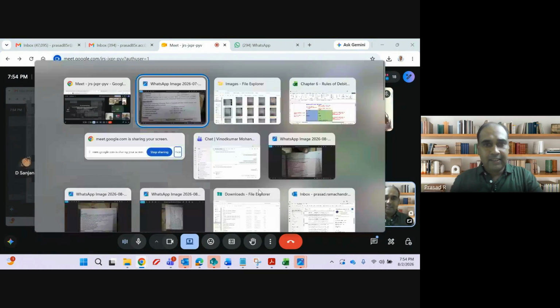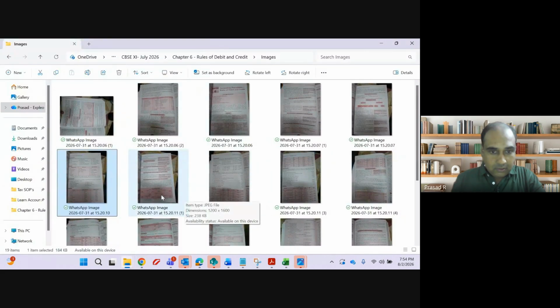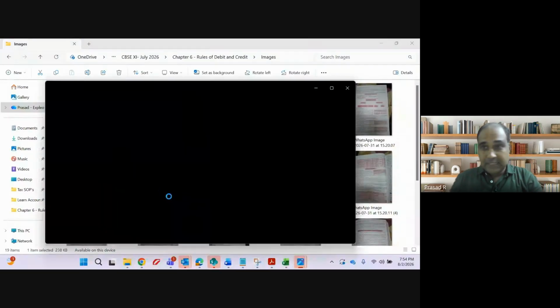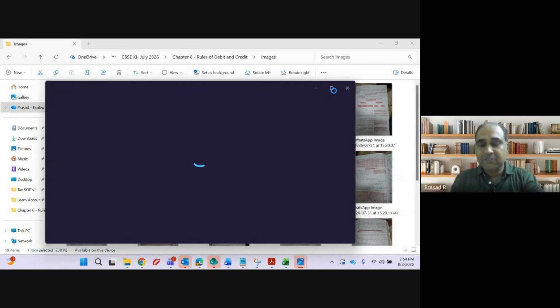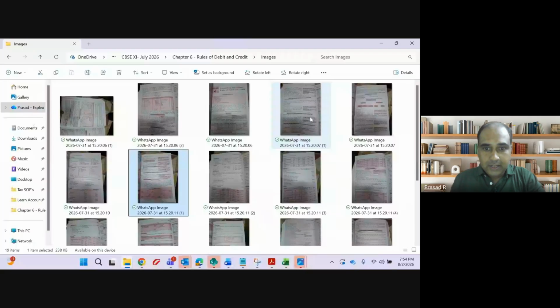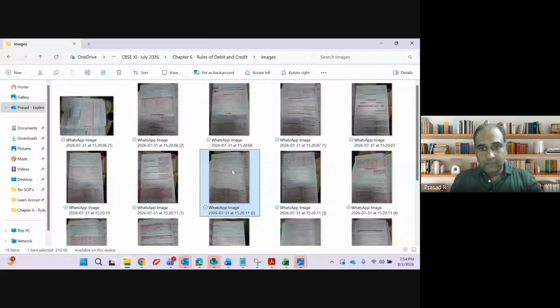Okay, let's get into the next one. Today I'm struggling a little. I did not get time to put it in as a PDF, so I have only taken pictures. It would have been easy if I had a PDF with me. Never mind.